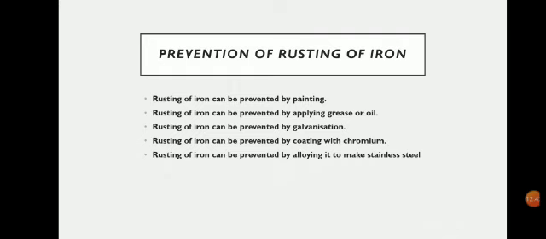Number three, a very important process: rusting of iron can be prevented by galvanization. The term galvanization is probably very new for you. What is galvanization? Galvanization is a process of depositing a thin layer of zinc metal over the iron object. That means the zinc metal protects the iron object from exposure to what? Oxygen and moisture. Now, how is galvanization done?